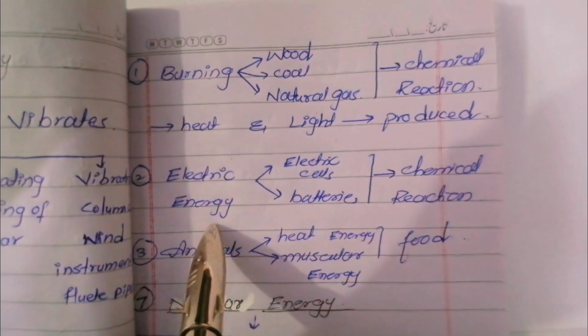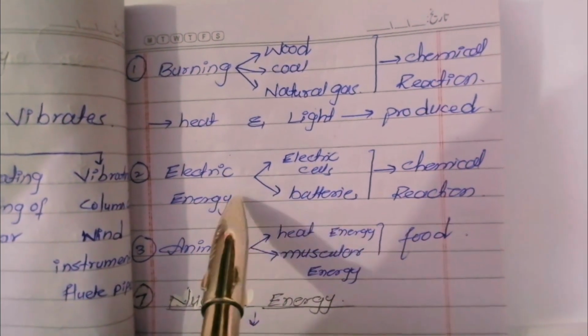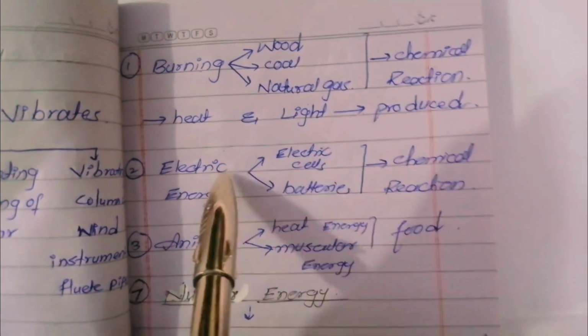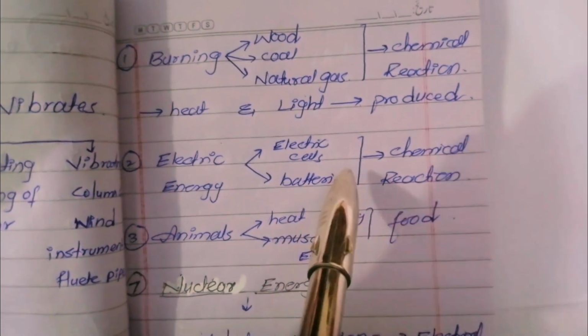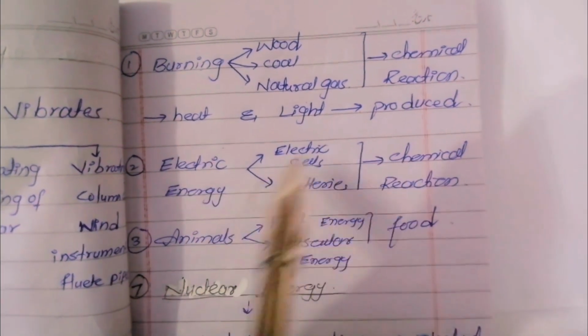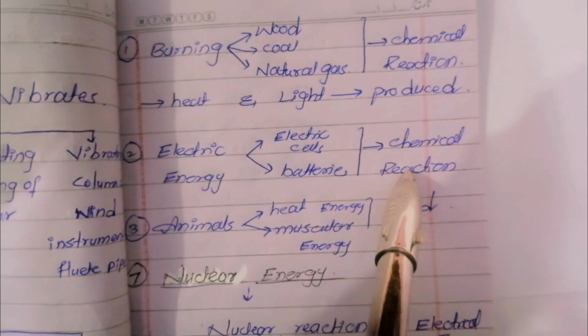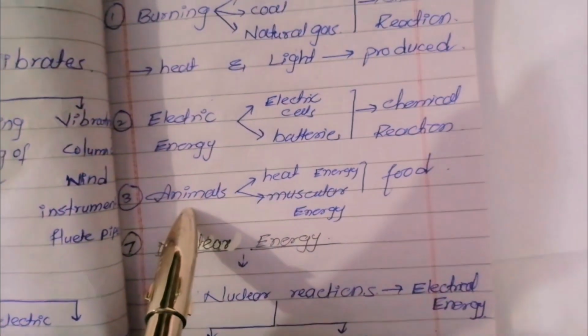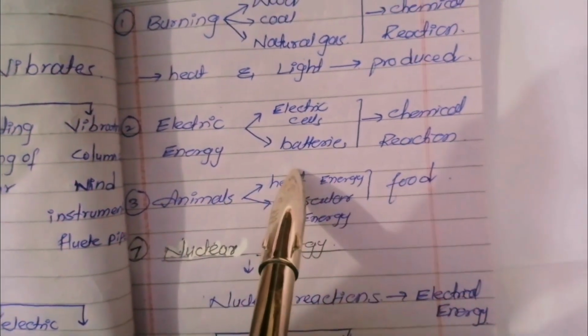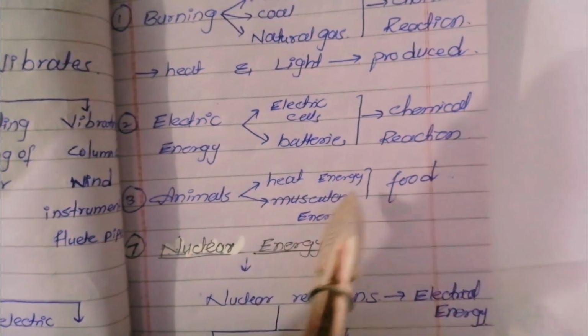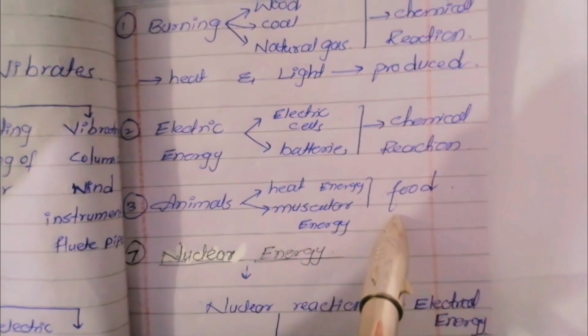Electrical energy which we obtain from electric cells and batteries is also the result of different chemical reactions. Animals get heat energy and muscular energy from their food.